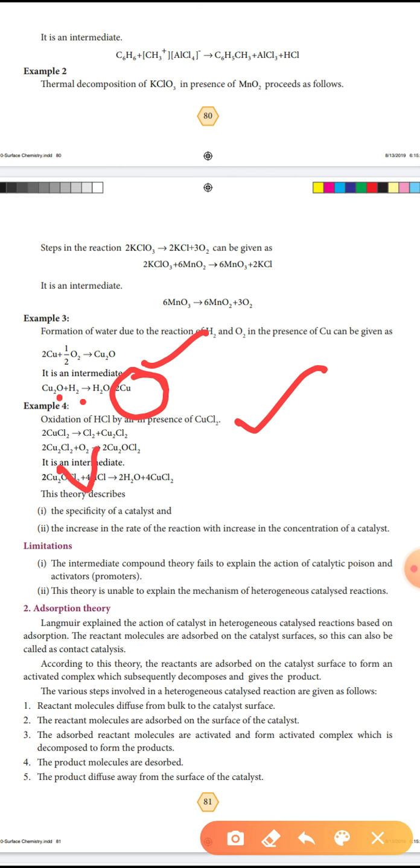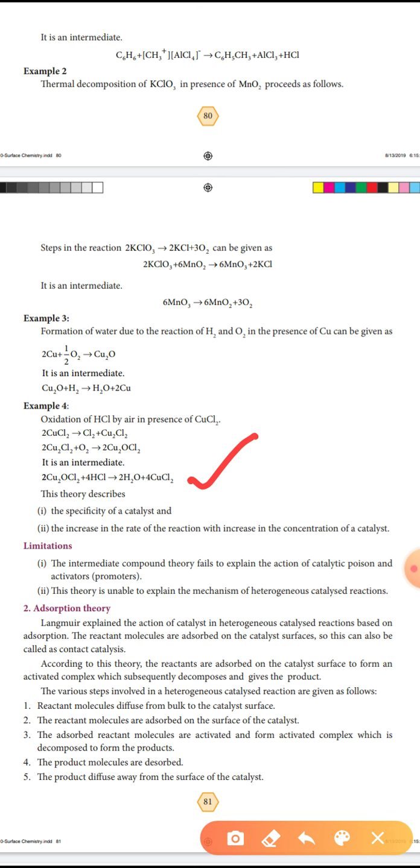Cu2Cl2 is oxidized to form Cu2OCl2. Cu2OCl2 is an intermediate. The intermediate again reacts with HCl to form H2O plus CuCl2. CuCl2 is the catalyst. This theory describes the specificity of the catalyst.